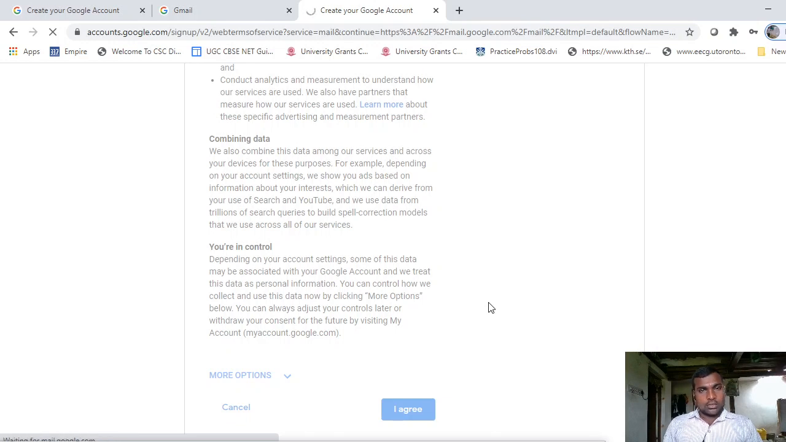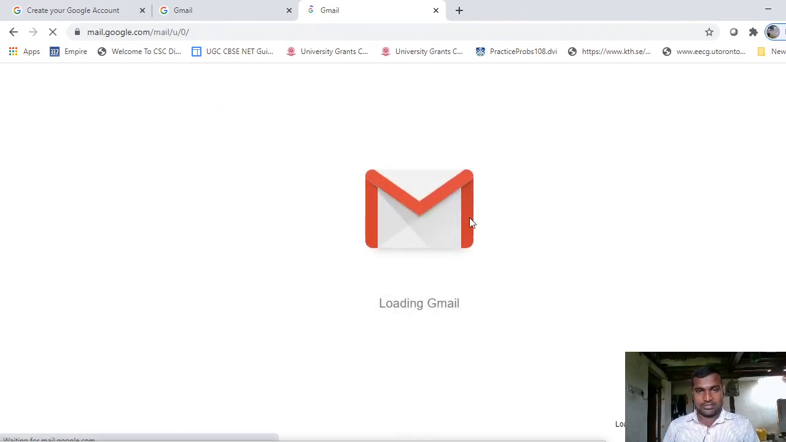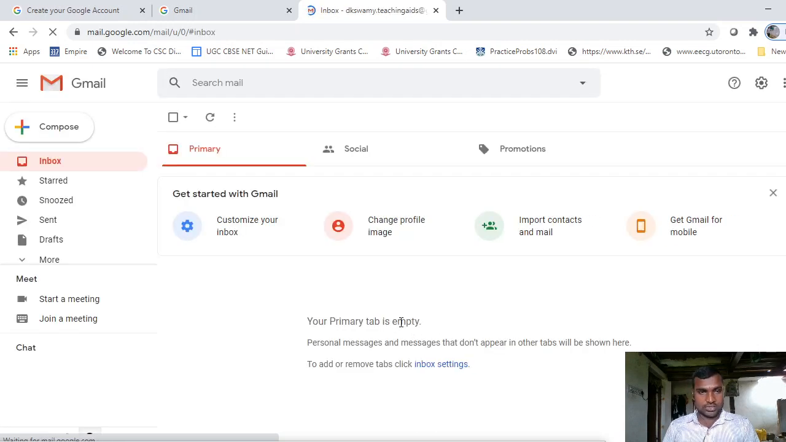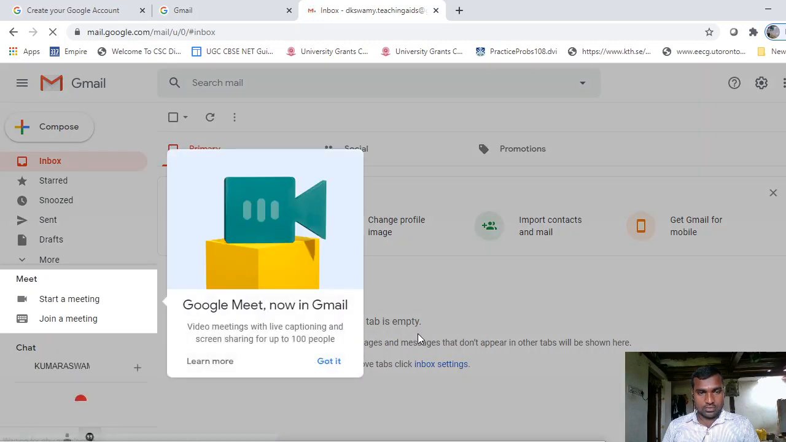Okay, so now a Gmail account will be created and the welcome page of the Gmail account will be displayed. Due to a network issue, we have a slow network, so it is taking some time. So this is the welcome page. Now Google is showing some advertisements of their products. They have Google Meet, a video calling app. So they are telling about that.